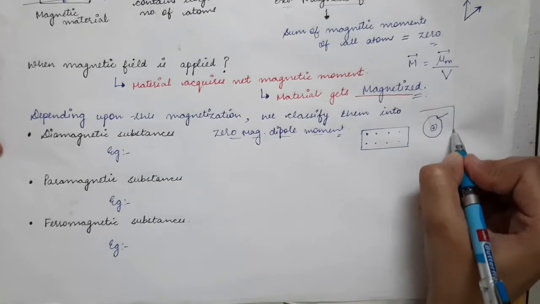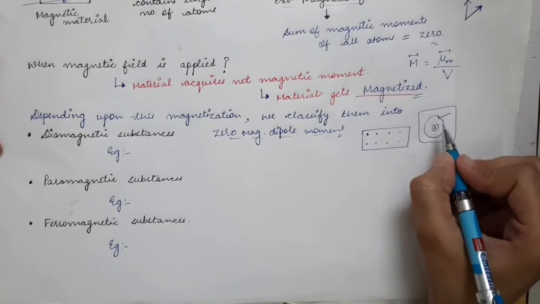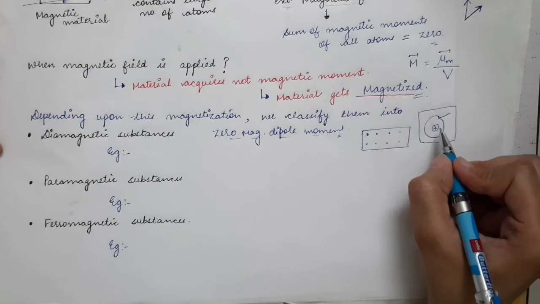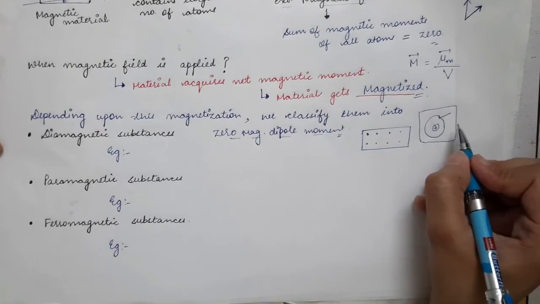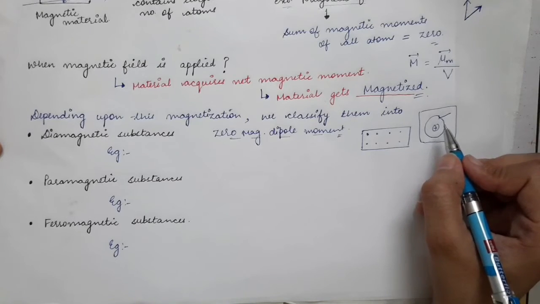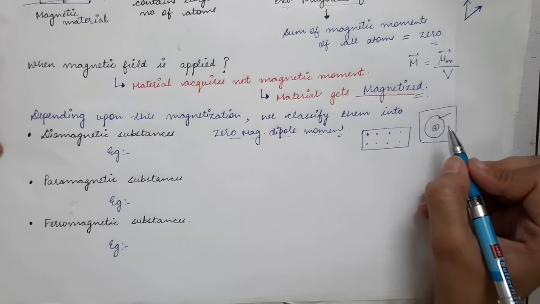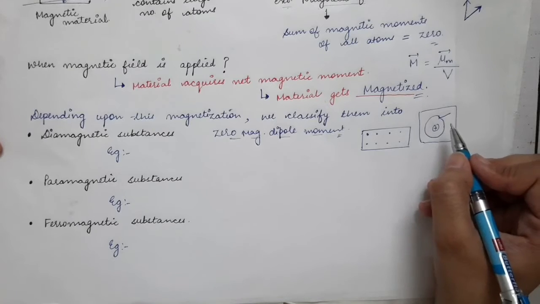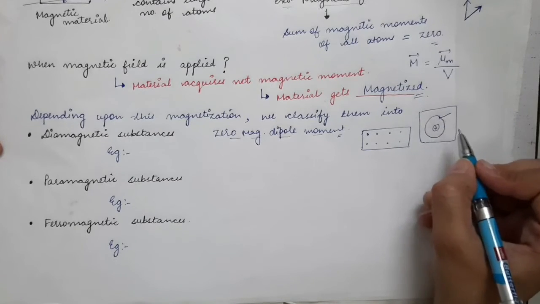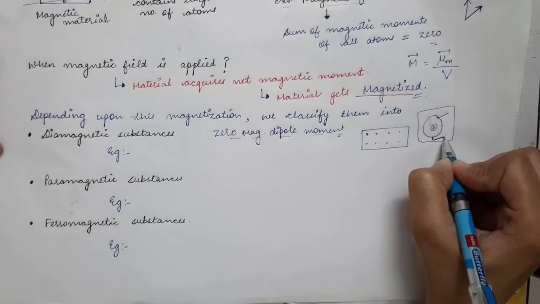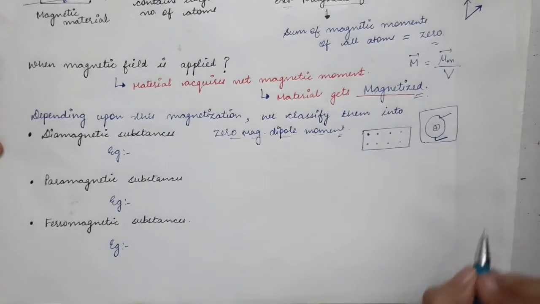So the net effect is that the diamagnetic atom has zero magnetic dipole moment. The magnetic dipole moments of individual electrons get cancelled with each other, due to which the net magnetic dipole moment of this single atom will be equal to 0.